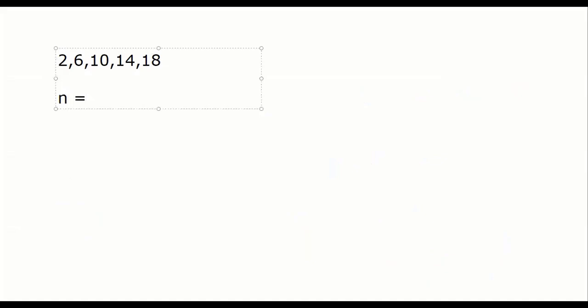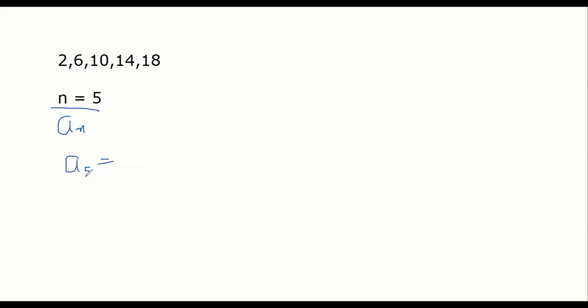So the number of terms is 5. And it also means there are 5 terms. If I say a5, which term am I finding? The 5th term. So n equal to 5, n is the number of terms.